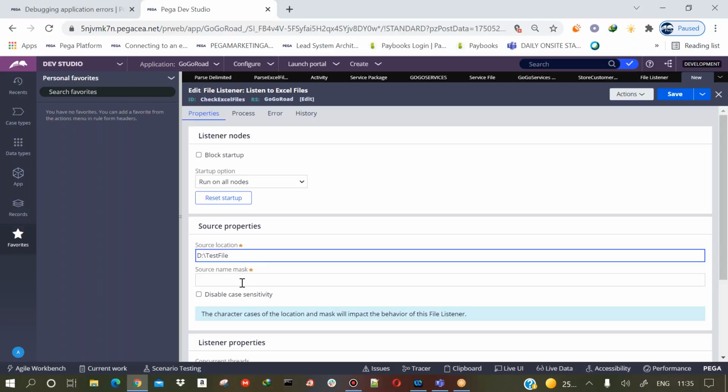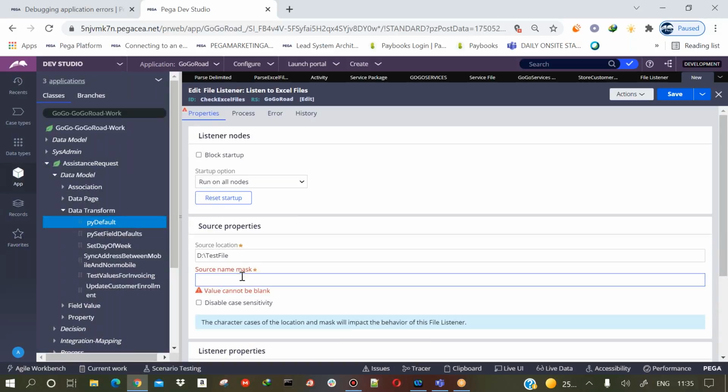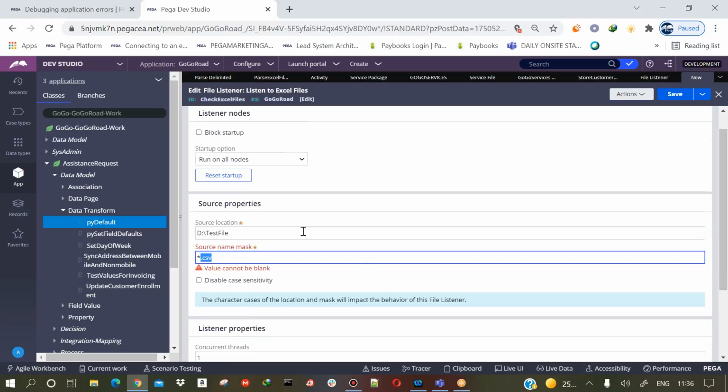Now, how do I know what file is coming? For example, the file name can be something like abc.csv, xyz.csv, or customers.csv. Here we can use something called regular expressions. How do you use a regular expression? You will simply say star.csv. That means any file that is of CSV extension, it is going to keep on monitoring. So that's what it is going to do here.